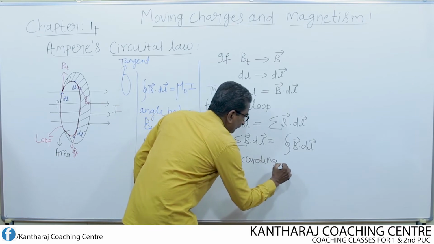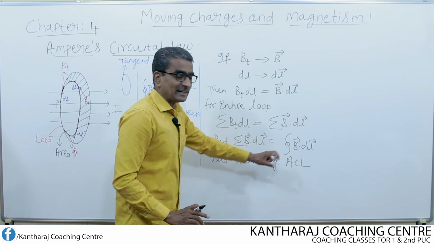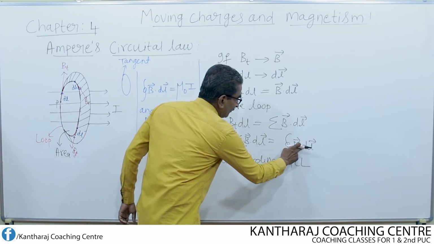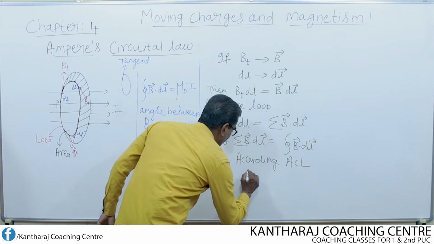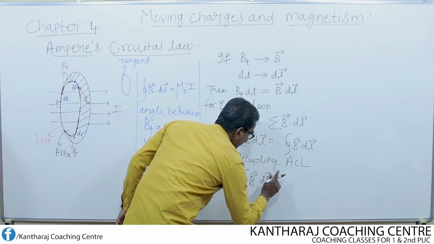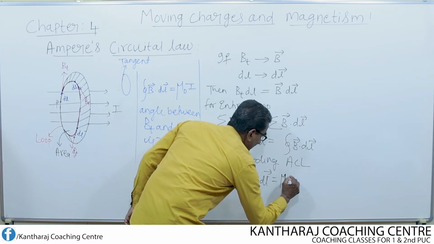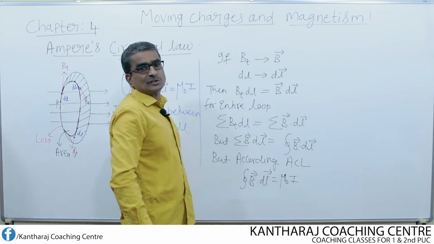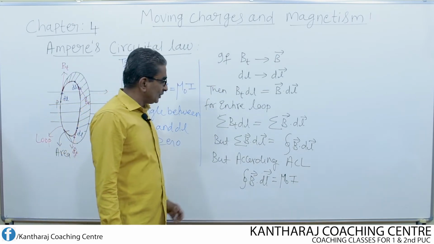I write it in short form, Ampere circuital law. What is the line integral of the magnetic field? This line integral of the magnetic field, B dot dl, should be equal to mu naught times the current enclosed by the area bounded by the closed loop.